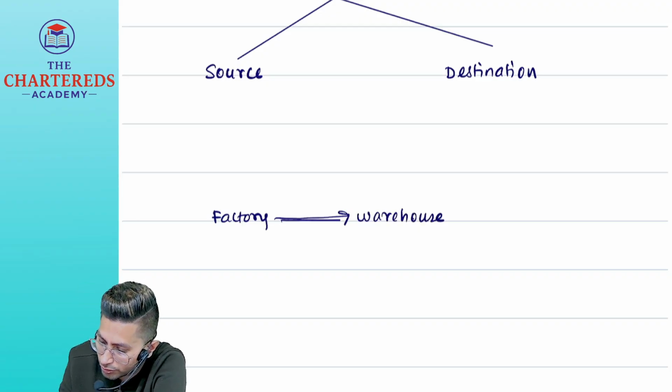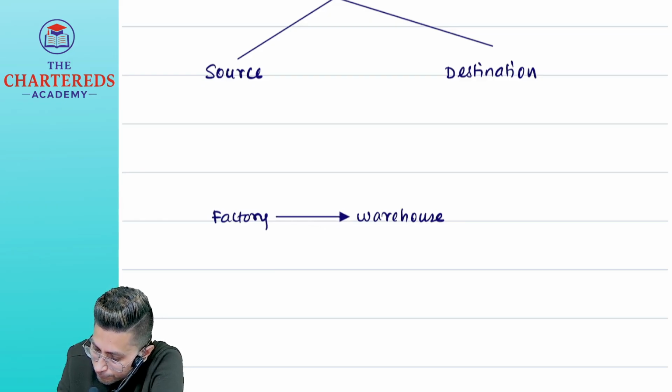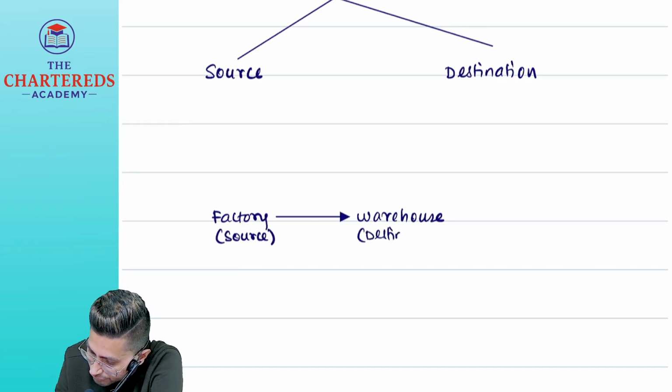You tell what is source, what is destination. Factory is what? Source. And warehouse is what? Destination.